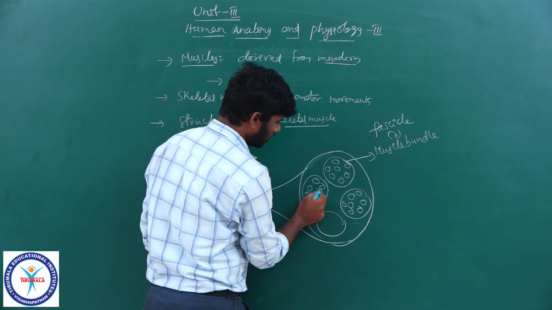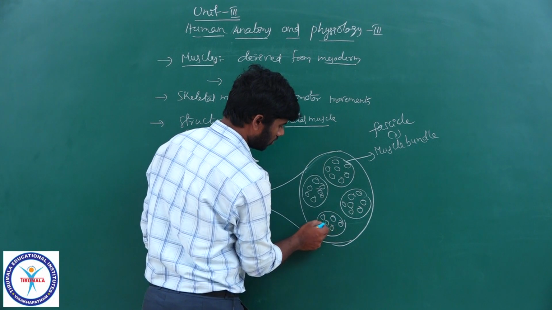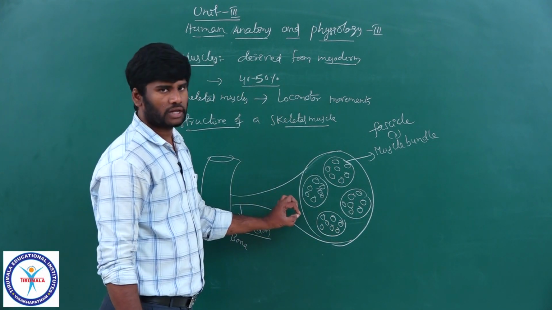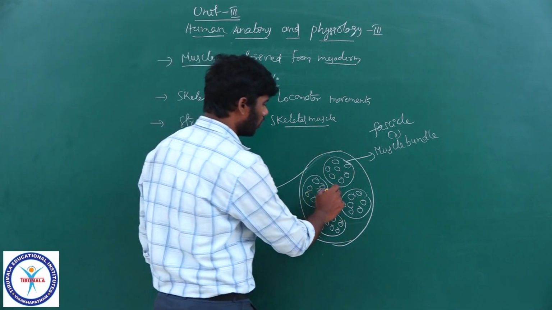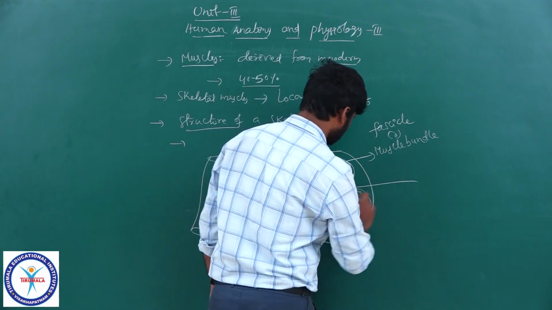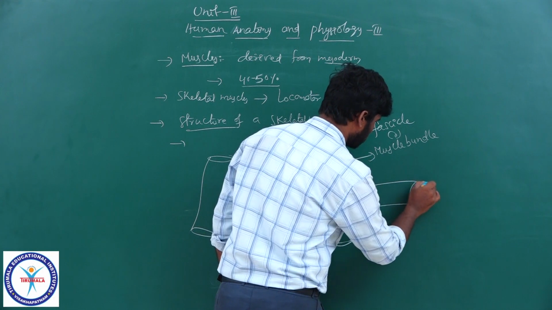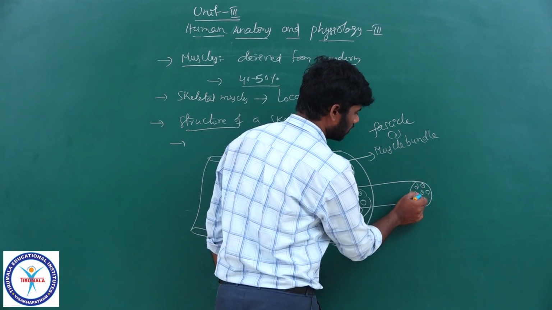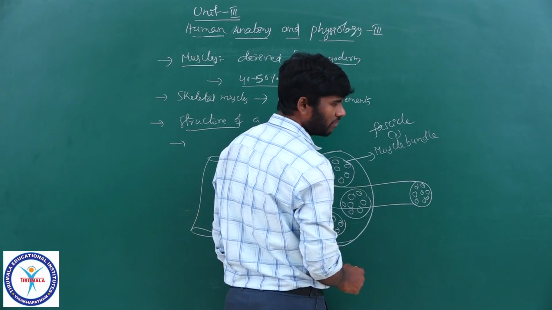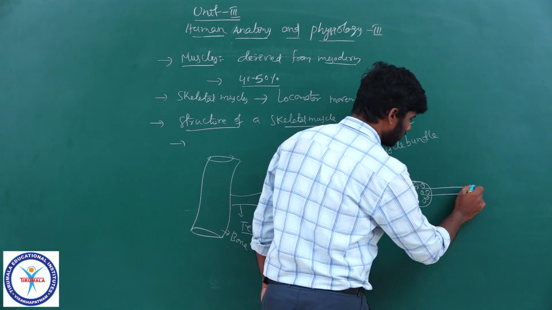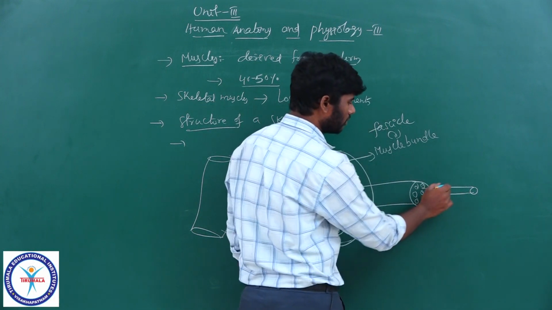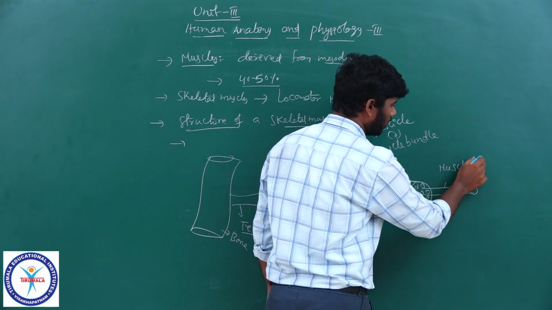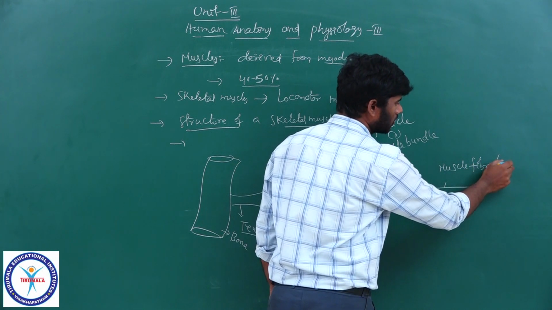Now, one of the fascicles is taken out, and inside it there are several cylindrical muscle fibers. One muscle fiber is taken out like this. This is the muscle fiber or muscle cell.